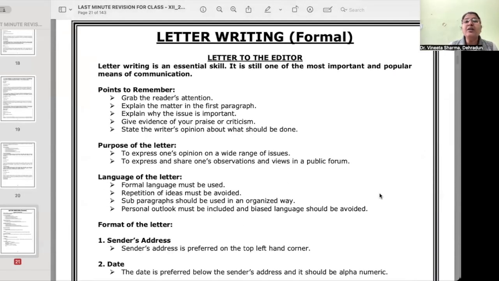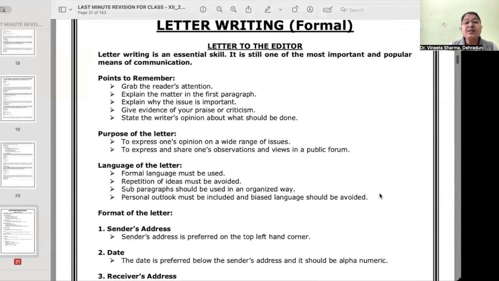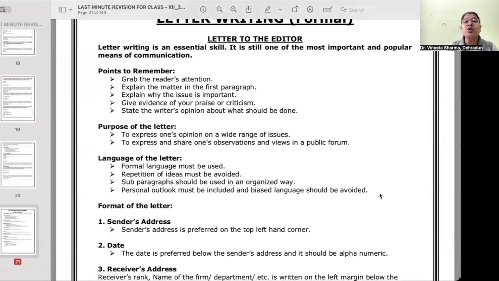Okay, now letter writing formal. If we talk about letter to the editor, please understand letter to the editor is written to give your opinion and it should be able to grab the reader's attention. Explain the matter in the first paragraph only. First paragraph, introductory paragraph of your letter should be able to define the purpose of writing the letter, why you are writing the letter. Explain why the issue is important, give evidence of your praise or criticism, state the writer's opinion about what should be done. So these are all important elements of a letter to editor.